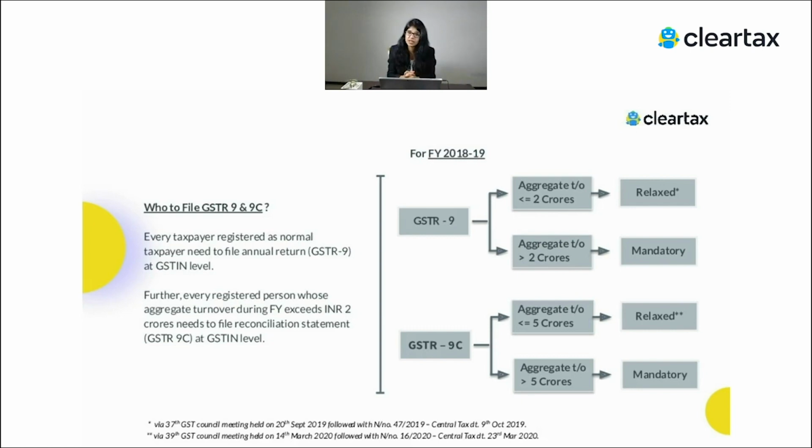Now if we talk about financial year 1819, in this case, GSTR 9, if your turnover is above 2 crore, then you have to file GSTR 9. If your turnover is below 2 crore or up to 2 crore, in that particular case, it's optional for you. If you want to file, you can go ahead and file, but it's an optional thing for you. And now if we talk about GSTR 9C, if your turnover is up to 5 crore, it's relaxed for financial year 1819. It's your wish if you want to file or not. And if it's more than 5 crore, then it becomes mandatory for you to file your 9C. So this is about who has to file your 9 and 9C return.